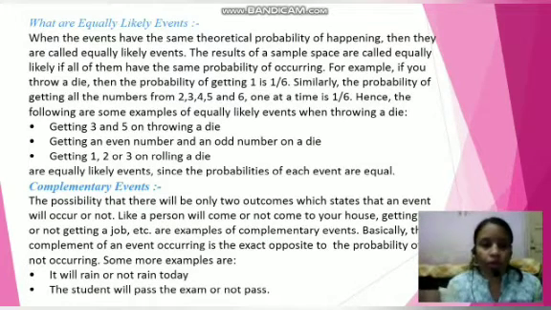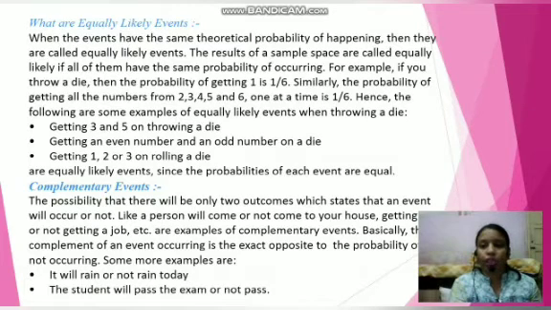Now some more examples are here. It will rain or not rain today. Both are complementary events of each other. The student will pass the exam or not pass the exam. Both are complementary events of each other.